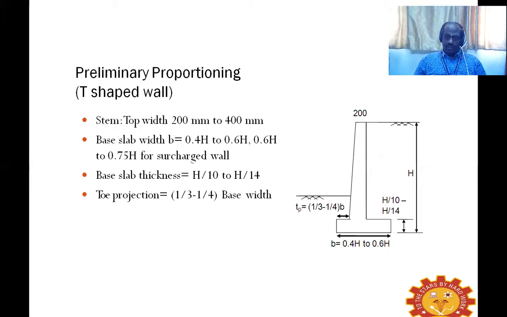Once we know the overall height of the retaining wall, we can arrive at the base slab width and the base slab thickness. And once the base slab width is known, the toe projection can be 1/3 or 1/4 of the base slab. We can suitably assume either 1/3 or 1/4 of the base slab.